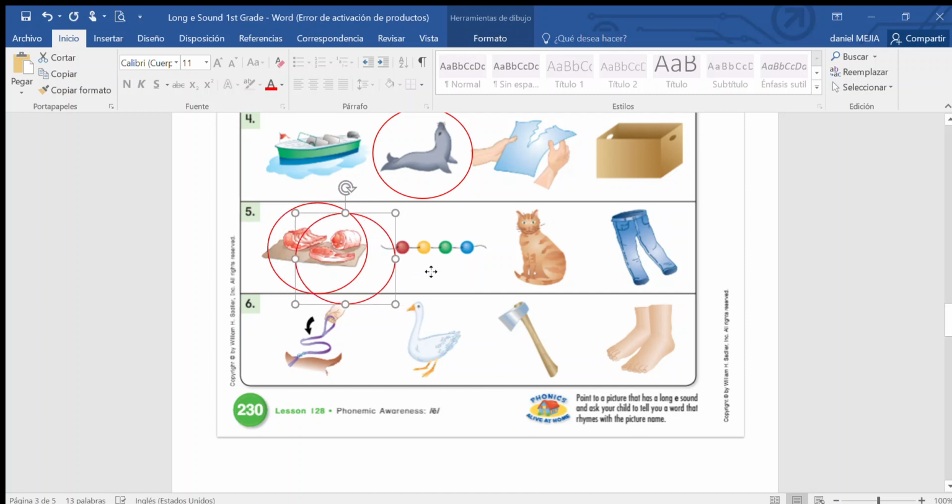Yes, so you're also going to circle it. What is this? Cat. Does it have the long E sound? No, okay, so you don't circle it. What is this? You wear them. It's jeans. Does it have the long E sound? Yes, okay, so you're going to circle it.